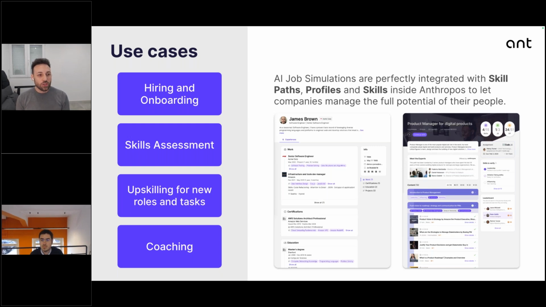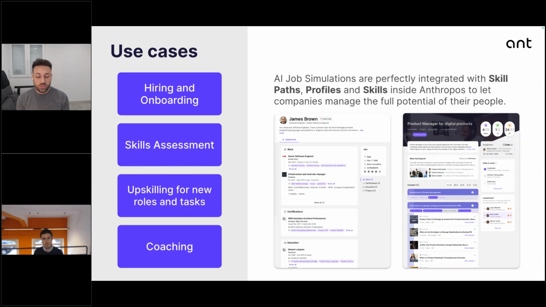So the idea is that you can make a mistake, and we really suggest people use job simulation to make mistakes and to improve themselves. That's why also the coaching part is very, very important for us to use the platform.